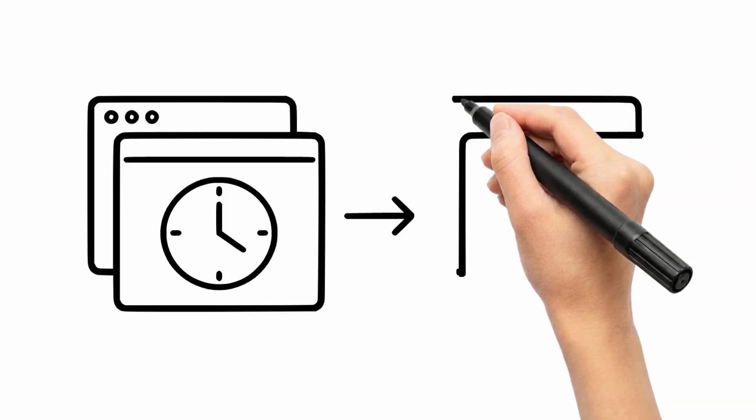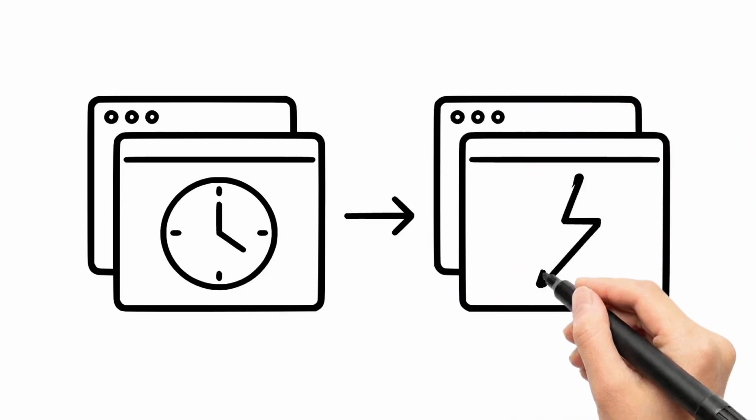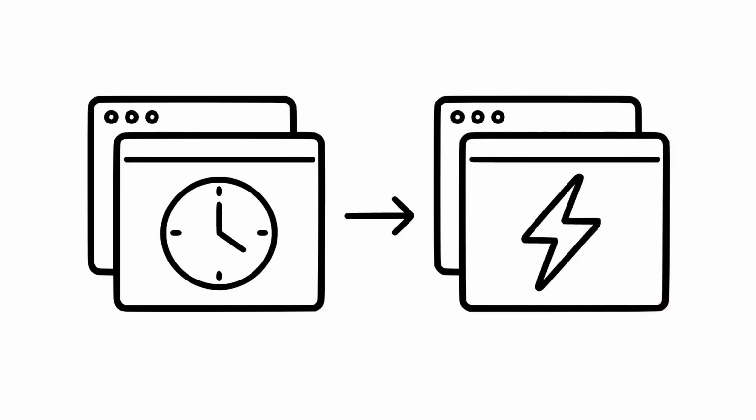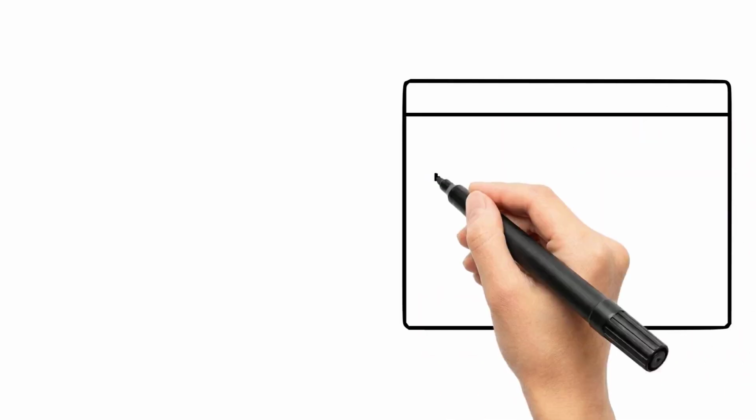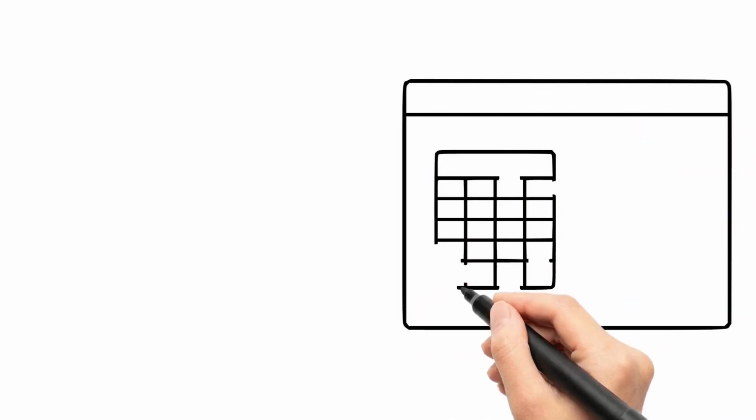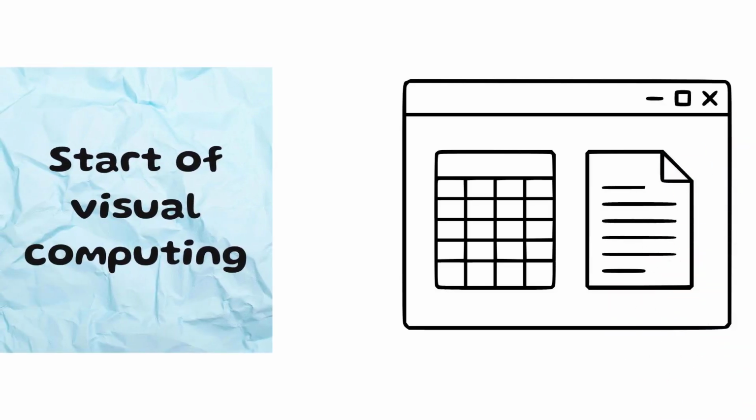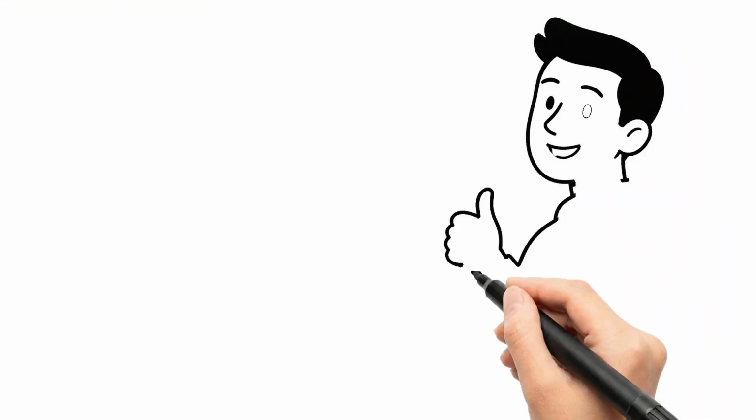Then came Windows 2.0 in 1987. It brought overlapping windows and keyboard shortcuts. It also introduced programs like Excel and Word in graphical form. It still wasn't a huge hit, but it started the visual computing era.